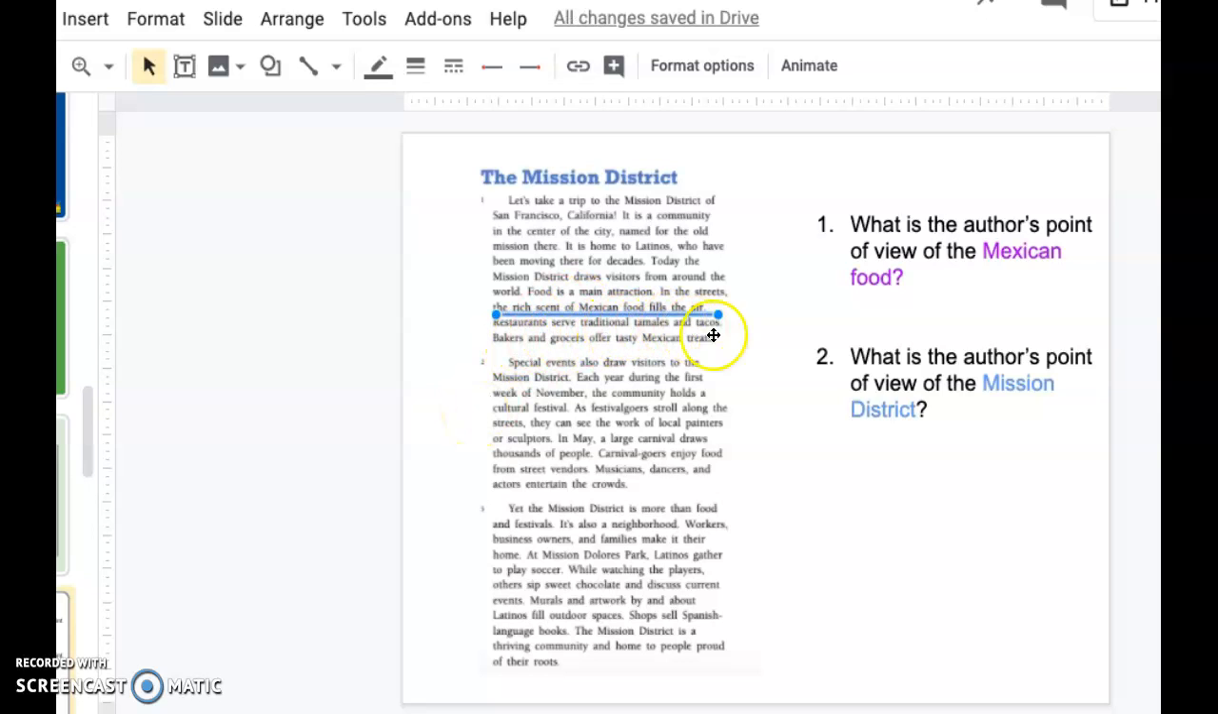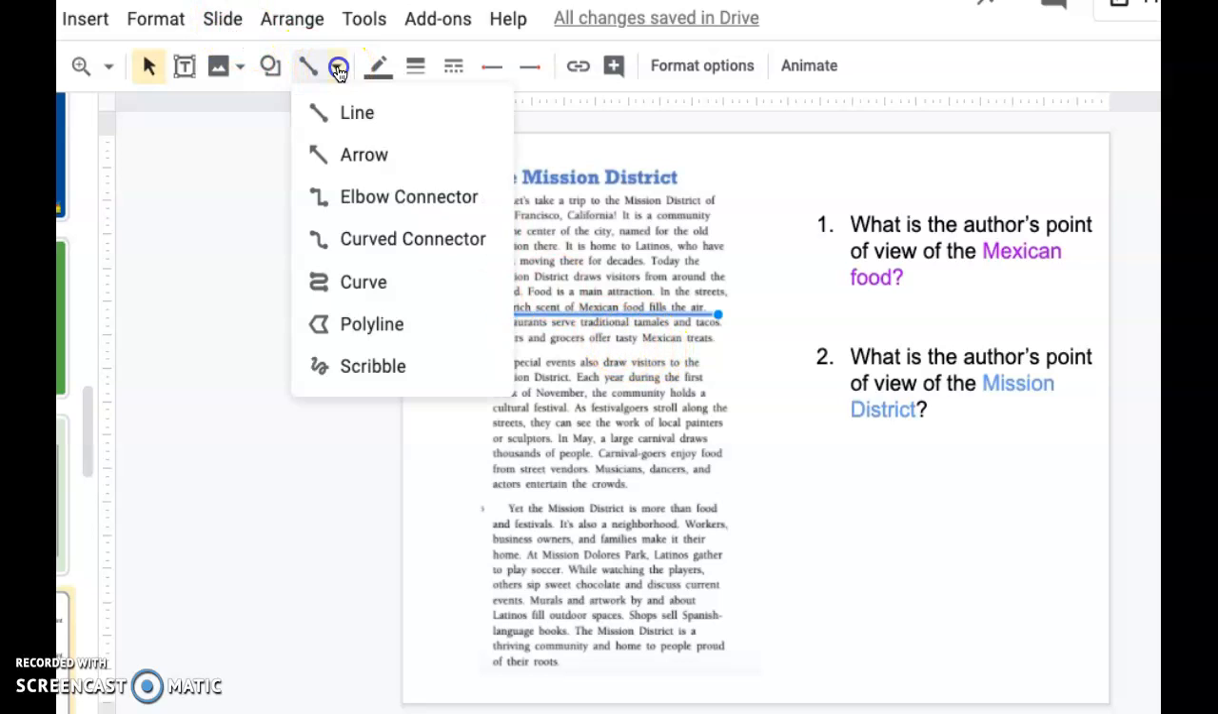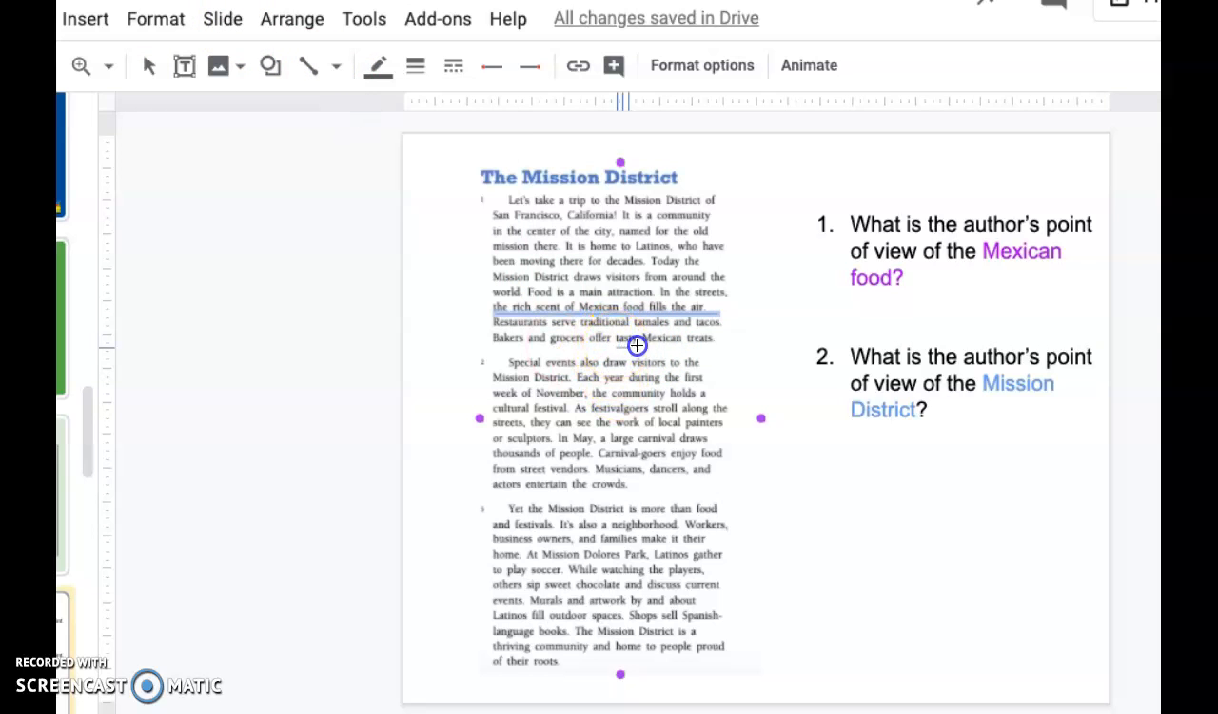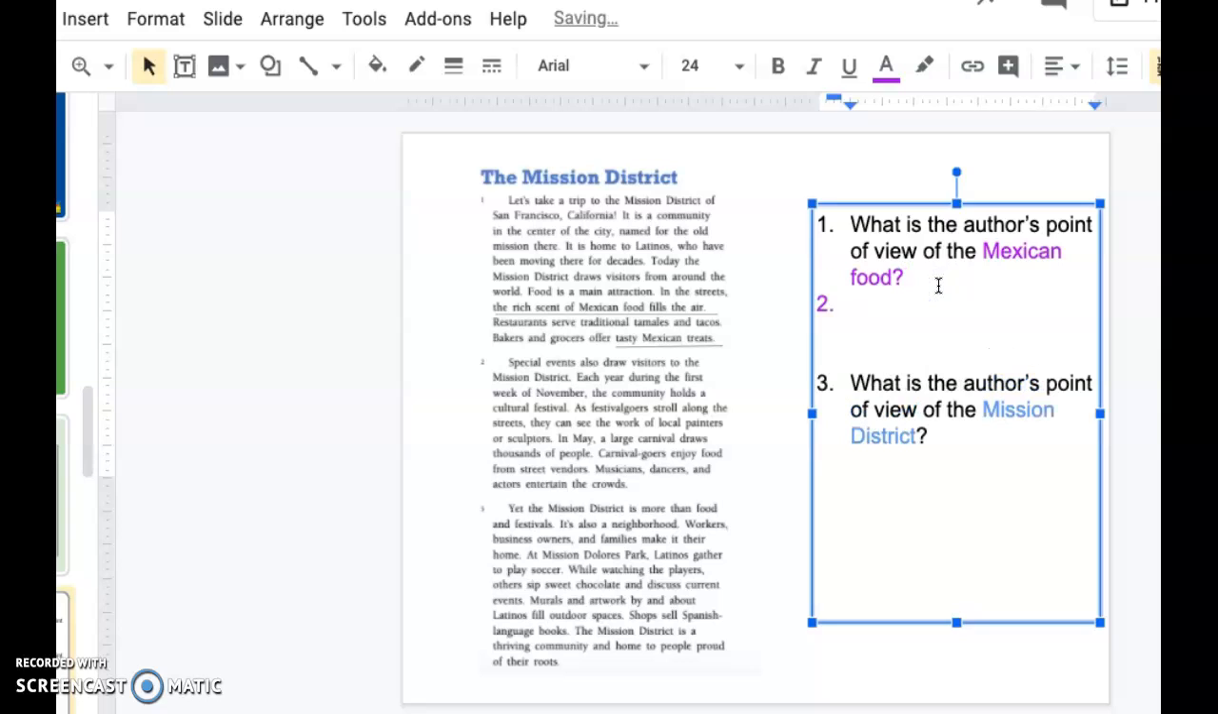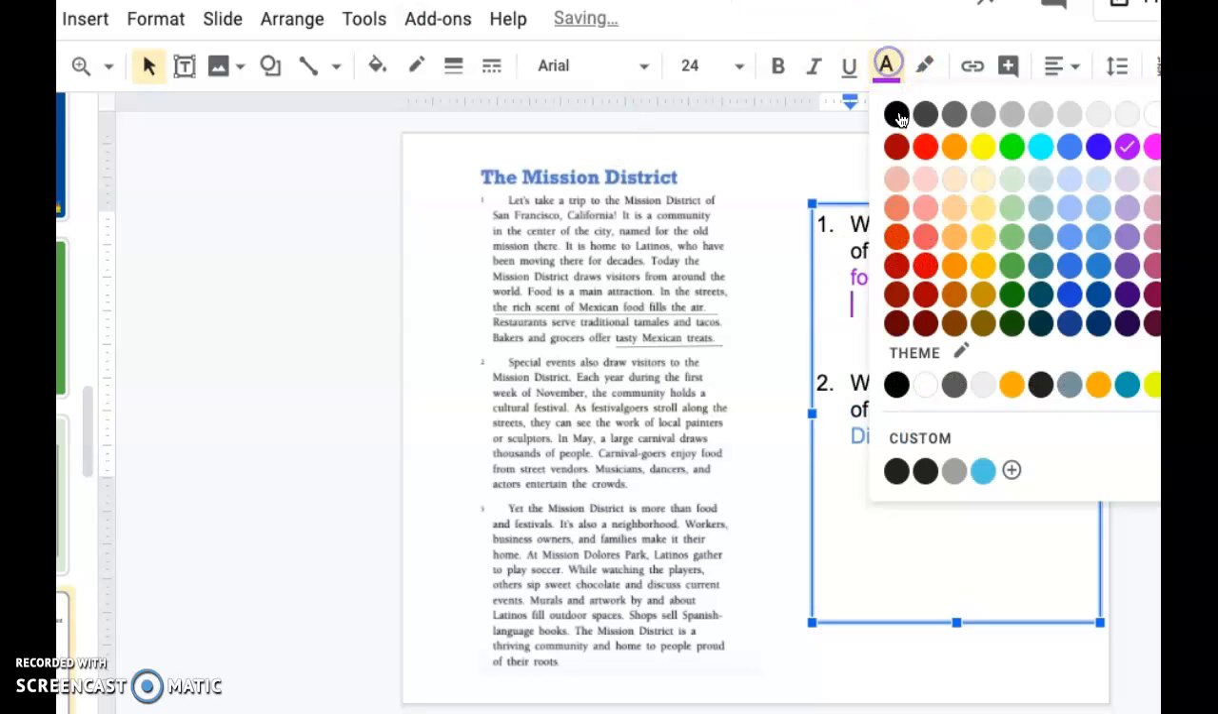Restaurants serve traditional tamales and tacos. Those are examples of the food. Bakers and grocers offer tasty Mexican treats. Ooh, I see an adjective here. And I think that's way stronger than just like a rich scent. If something is tasty, and even if I call something treat versus food, it means that I really enjoy it. Okay, so